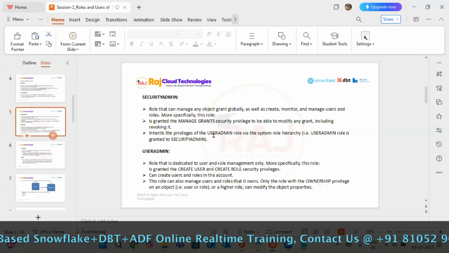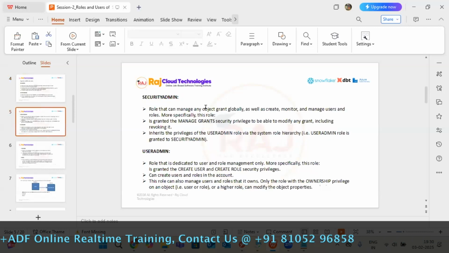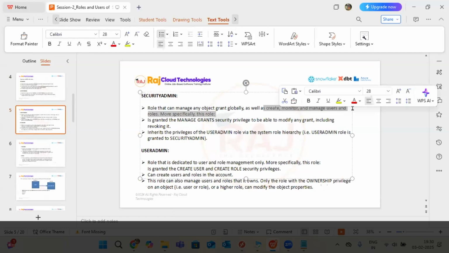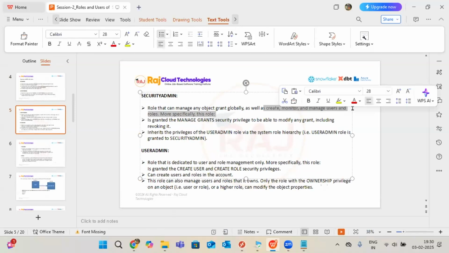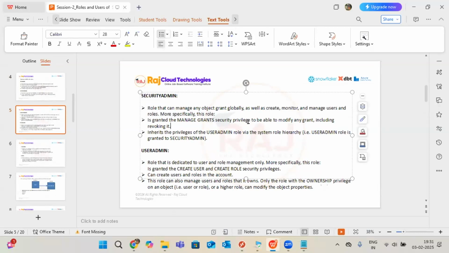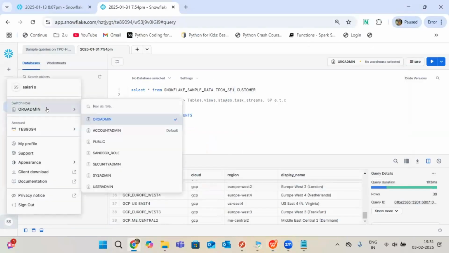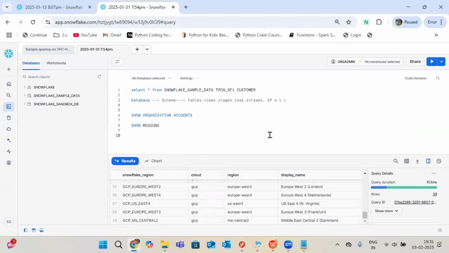So if I go with security admin, security admin is totally for the purpose of creating, monitoring, and managing users. Very simple, don't be confused here. Suppose there are five people, they are the users. To create that user, to monitor, or to modify anything at the users level, we need to switch to security admin.